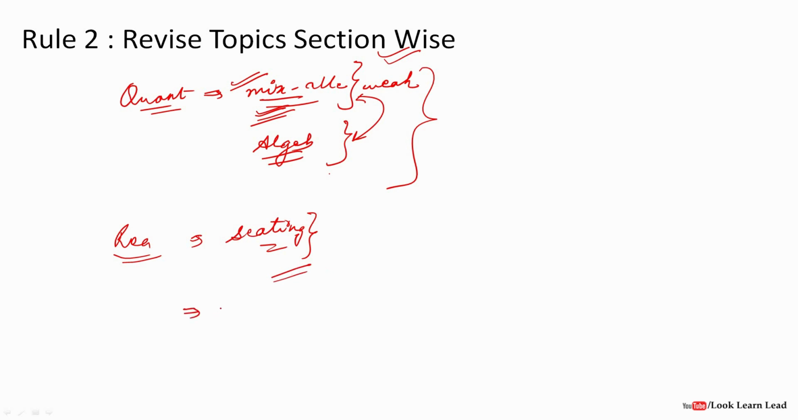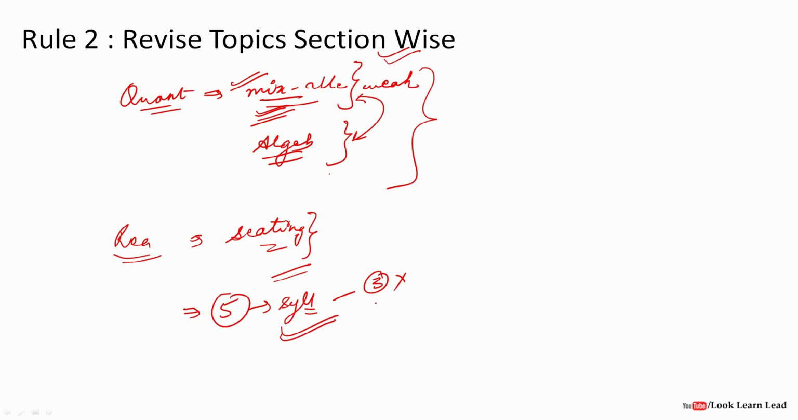Or out of syllogism, suppose we have 5 questions of syllogism, and out of this you attempted all 5 and 3 of them were wrong. Then you have to practice syllogism more. That is, you are getting the questions of syllogism wrong. Then you have to practice the questions of syllogism more.